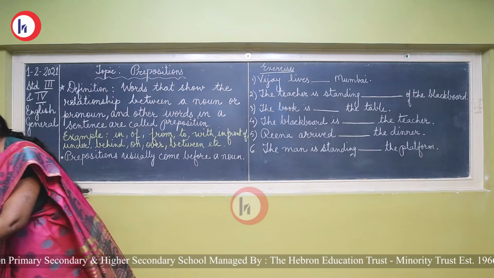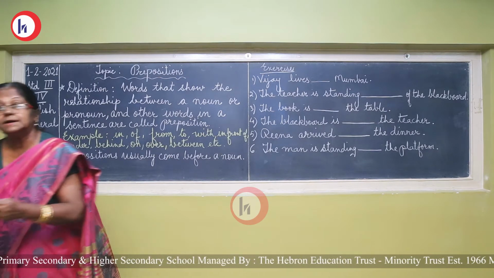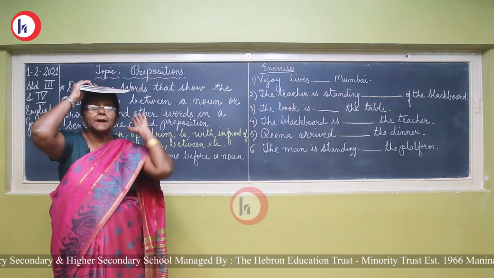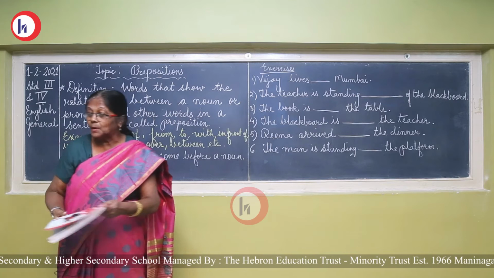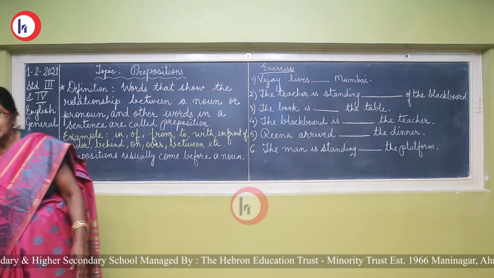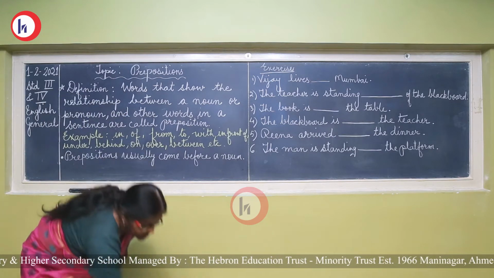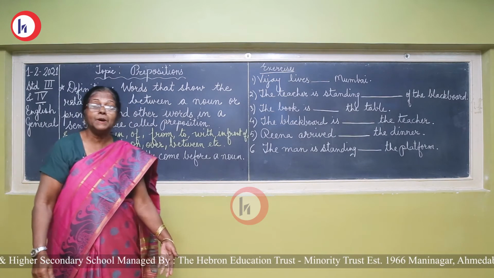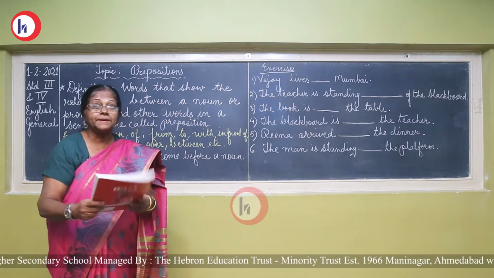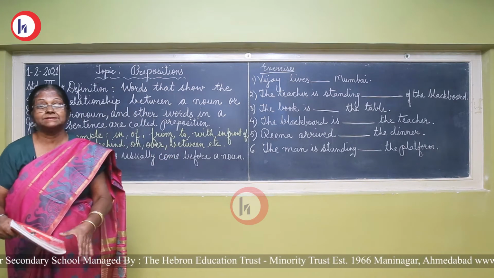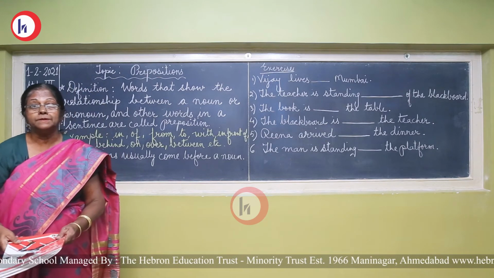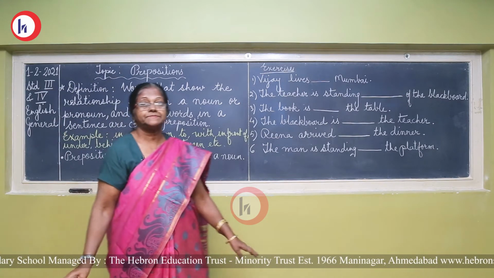Now, see, I have a book. Now, where is the book? It's over my head. Where is the book now? The book is on the table. Now, where is the book here? It's on the floor. So the book is kept in different places: over, on the table, and on the ground.